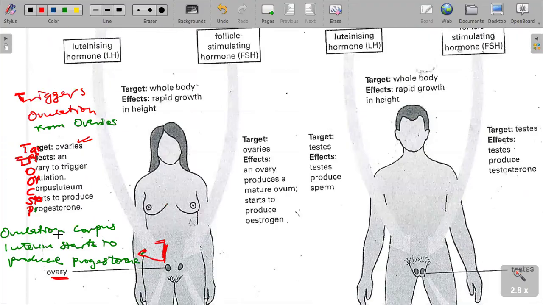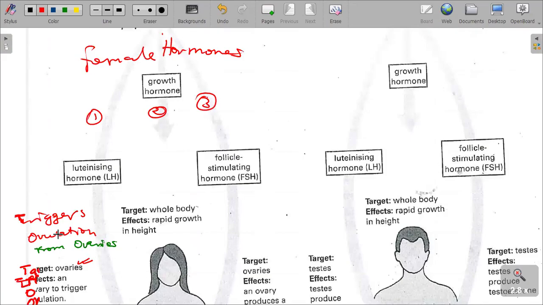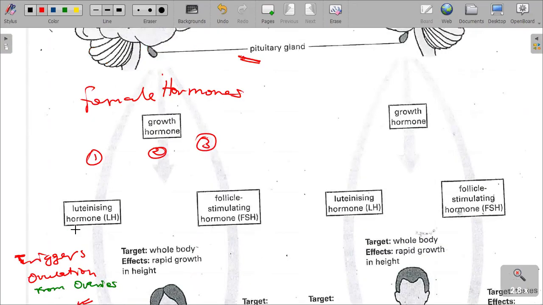We also have the growth hormone, which is hormone number 2. The growth hormone is from the pituitary gland, and it targets the whole body. What does it do?